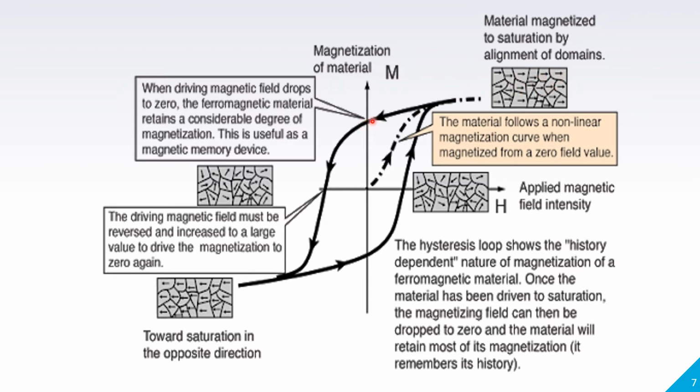This point is called retentivity or residual magnetism. When the driving magnetic field drops to 0, the ferromagnetic material retains a considerable degree of magnetization. This is useful as a magnetic memory device, so this is used as a memory for data devices in computers and others. Again, to reverse or demagnetize the material, coercive force is applied, and whatever alignment orientation was obtained at this point will get disturbed, and they will become randomly aligned.